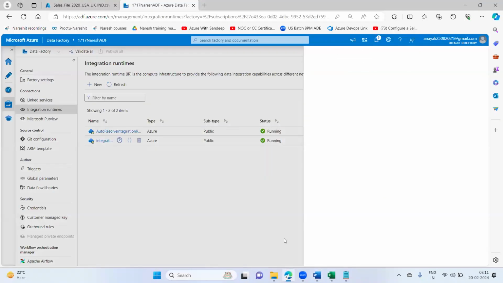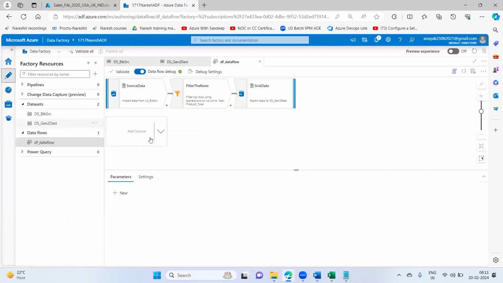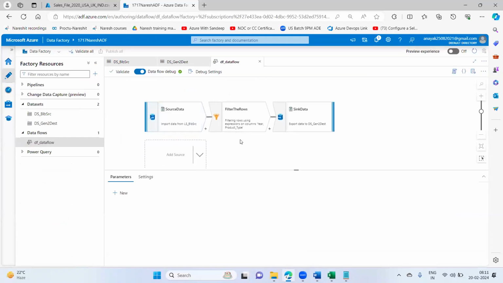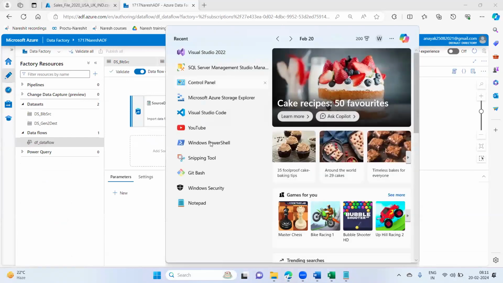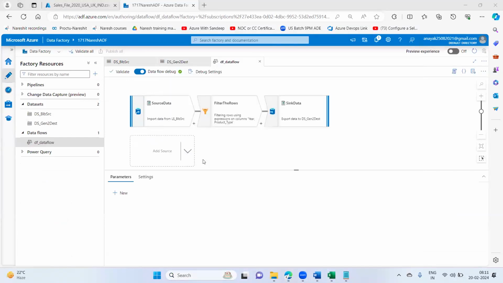Why we are creating a new pipeline here, guys? See, because this data flow what we have created cannot run by itself. The data flow cannot run by itself. We need the help of the pipeline to execute this data flow, obviously, always. So for that, what I'll do, I'll go for the pipelines and create a new pipeline. So this is what my overall diagram looks like.